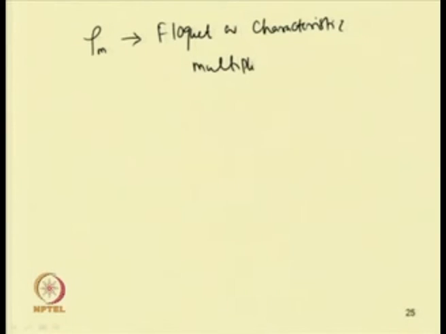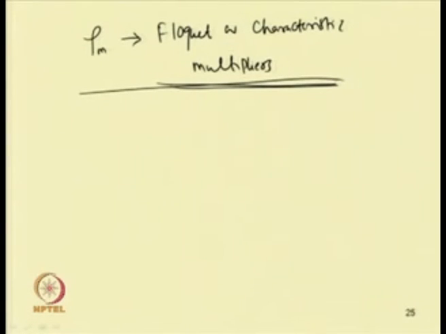These rho m are known as Floquet or characteristic multipliers of the system. By finding this rho m, one can study the stability of the system.